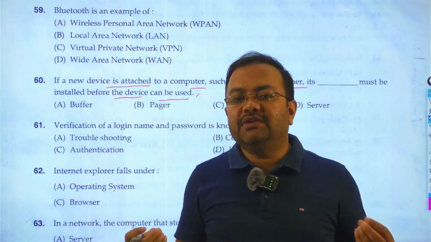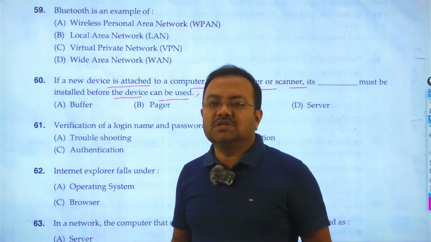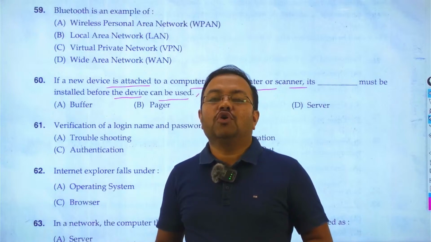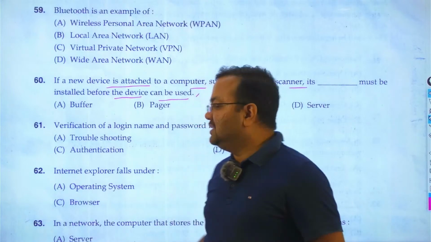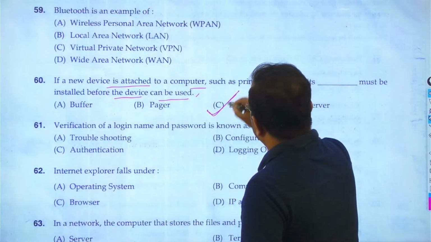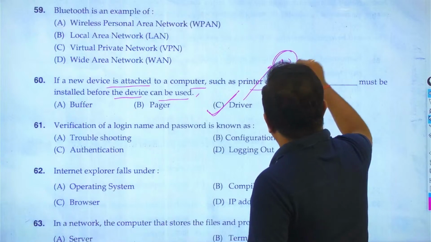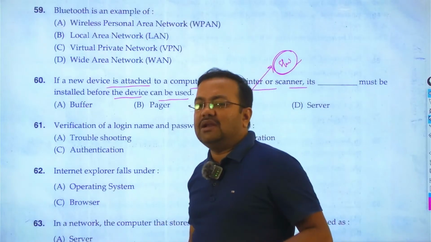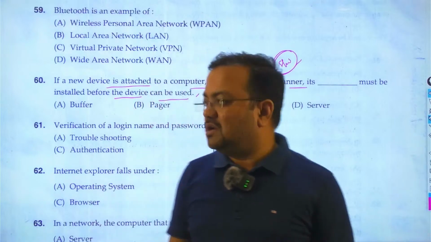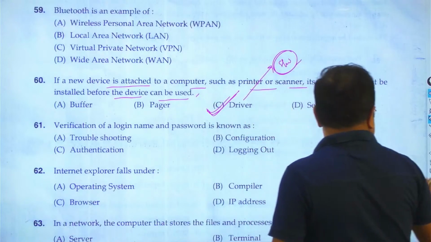And when a peripheral equipment is connected to the computer system, this machine, this gadget can work through the help of the additional software which we need to install, and this is nothing but the driver software. So option is C, it is nothing but the driver software. So all the peripheral equipment we need to install its driver software through which the hardware part can function. So question number 60 here, answer is C, driver.